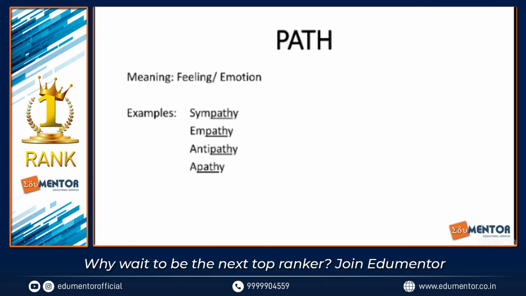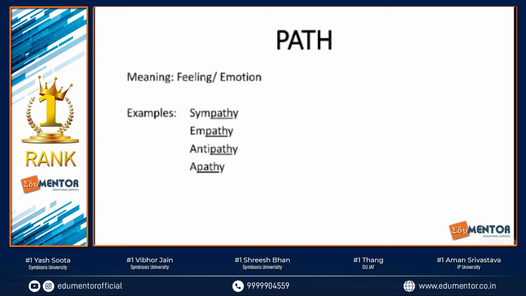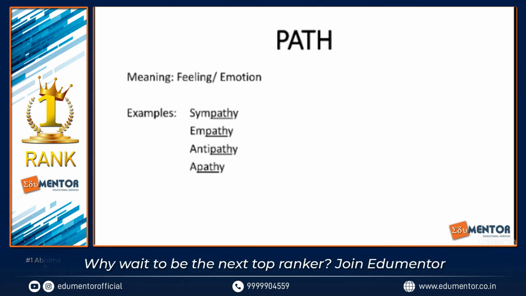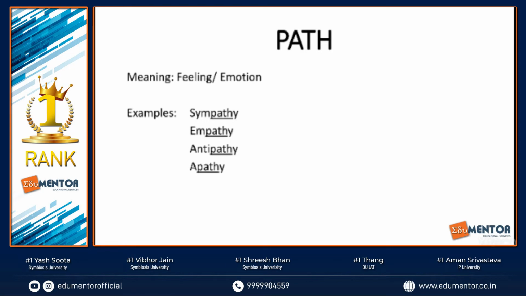So as I said in the previous slide, if one has a good grasp over these root words, then one can automatically arrive at any given word that uses these root words. Like we have in terms of the examples, sympathy, empathy, antipathy, and apathy. All these words have the word path in it, which means that they have something or the other to do with feelings and emotions.